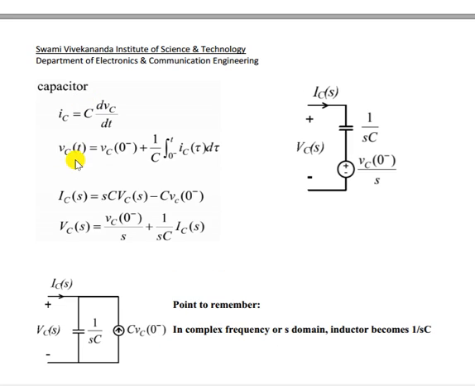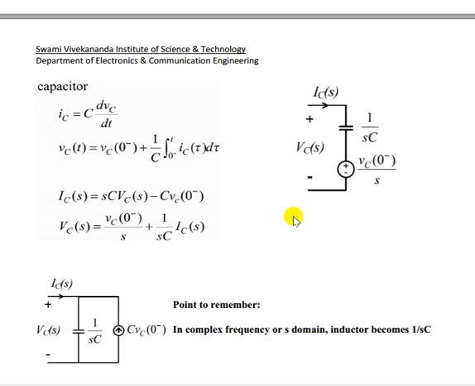And the voltage is the initial value plus 1 by C times the integral of i dt. If you find the expression in the Laplace domain, V_C(s) equals 1 by sC times I_C(s) plus V_C(0 minus) by s.